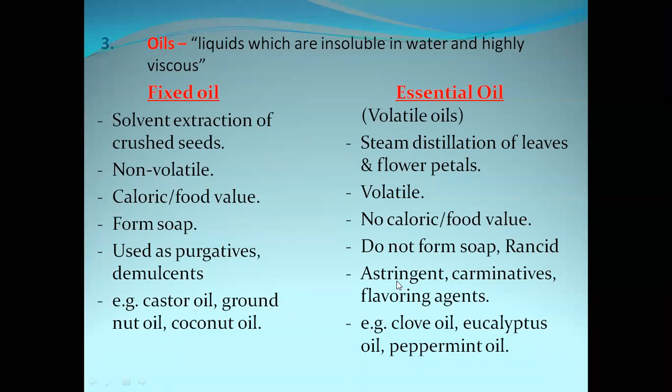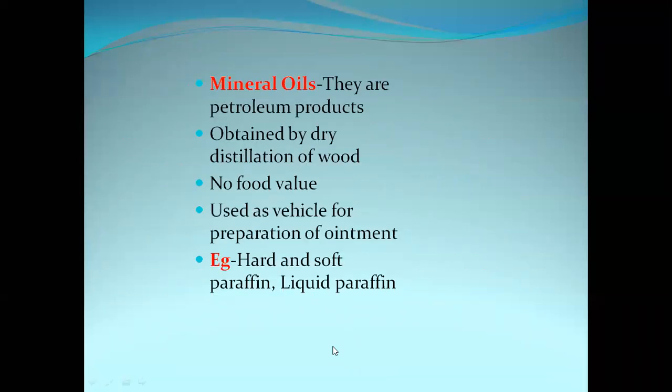Astringent means it's a chemical which will precipitate the mucosal proteins, and mainly astringents are used for bleeding gums. Coming to the examples of essential oils: clove oil, eucalyptus oil, and peppermint oil. And eucalyptus and peppermint oil are mainly used as flavoring agents.